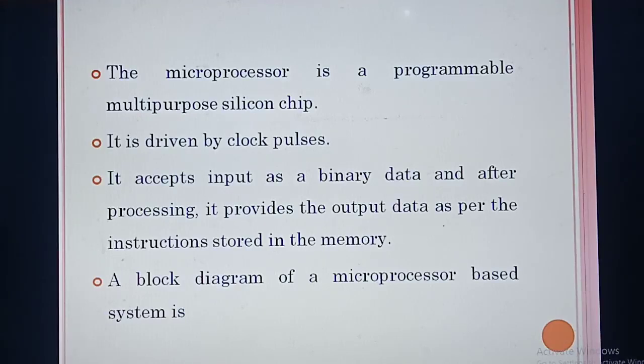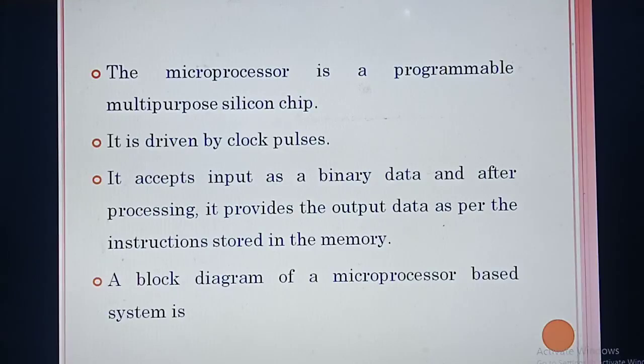Another important thing is that it is programmable. What do you mean by programmable? First, the microprocessor is programmed and inserted in the motherboard. It is pre-programmed. When they devise it, for example the 4004 microprocessor, they first have the idea that this microprocessor will do this work. Based on that, they program it and insert the program in the silicon chip or microprocessor. How does it work? By clock pulse.